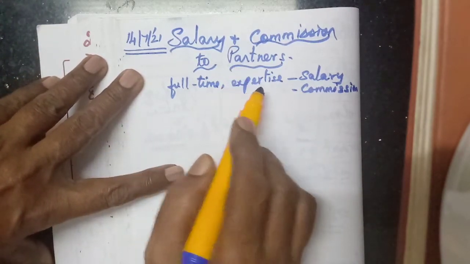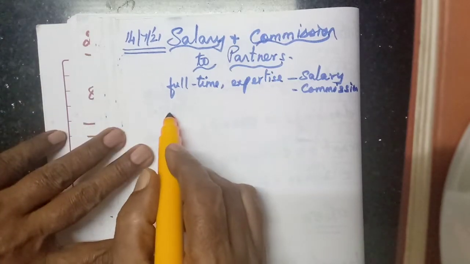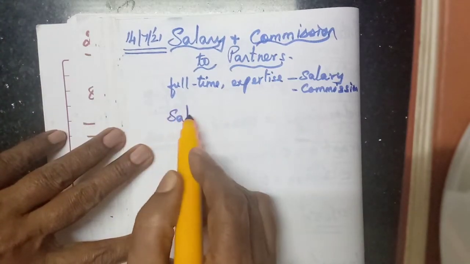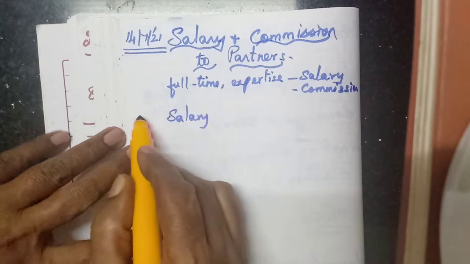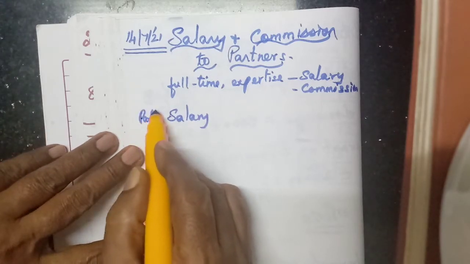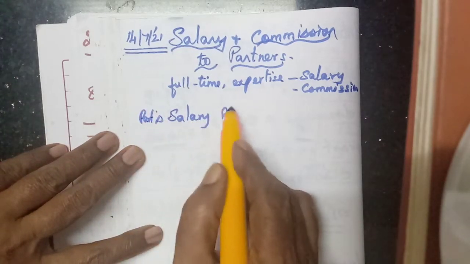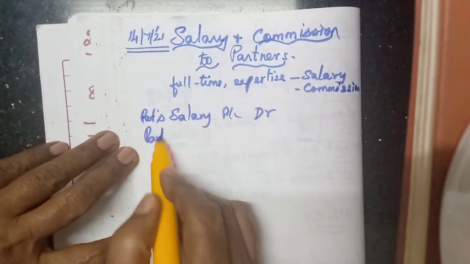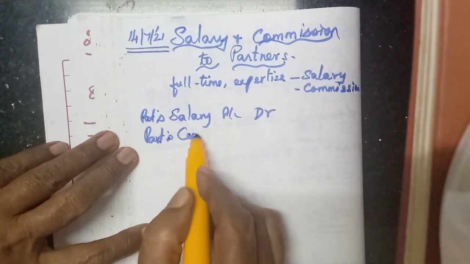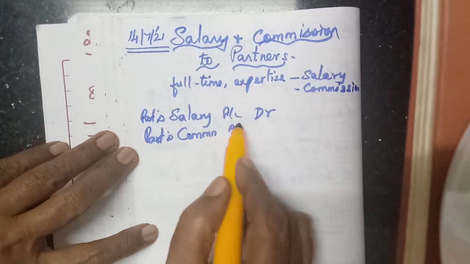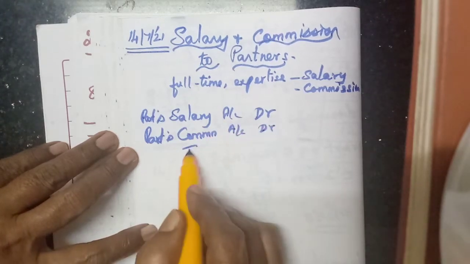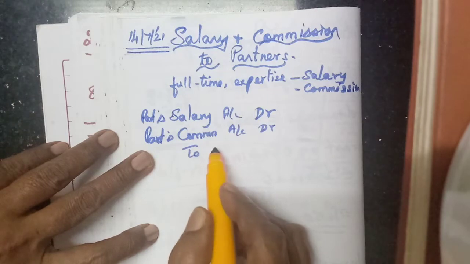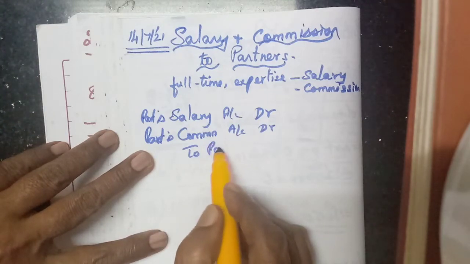Okay, the journal entry. If it is salary, partner's salary account debit. So which partner are we providing for? That partner's salary account debit. Then if it is commission, that partner's commission account debit. To, we have to credit the partner's capital account.